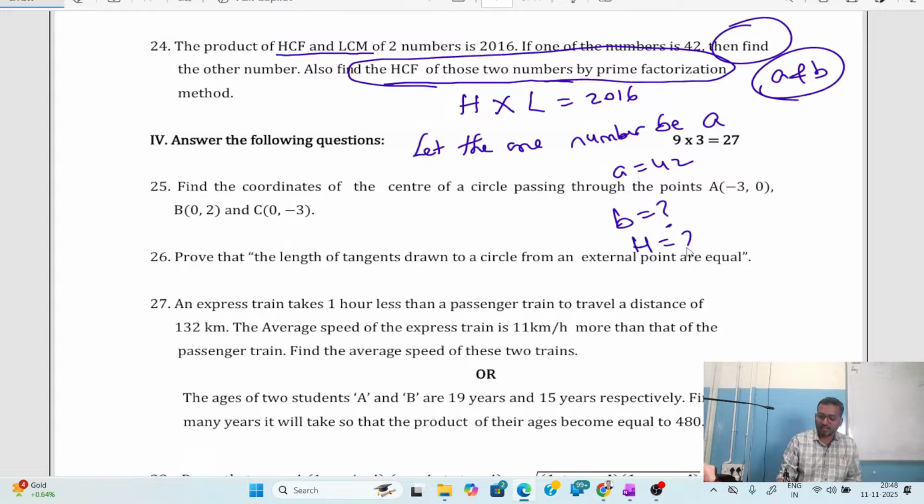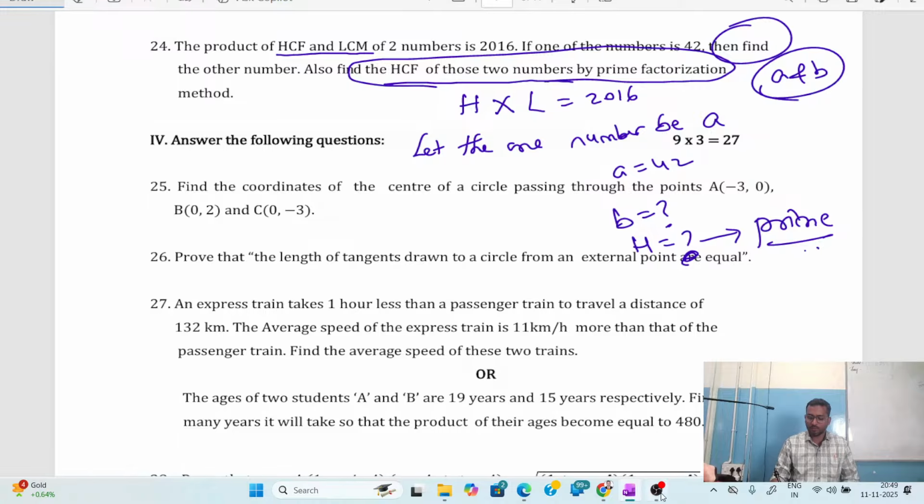We have to find the HCF by the method called prime factorization method. By using this method, we are supposed to solve this problem. Please copy down the data. H into L is 2016. Let the one number be A, that is A equals 42, and the other number be B, which we have to find. After finding B, we find the HCF by prime factorization. Now, let me solve this problem.